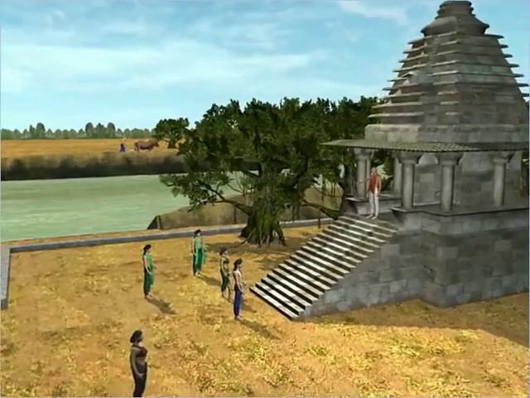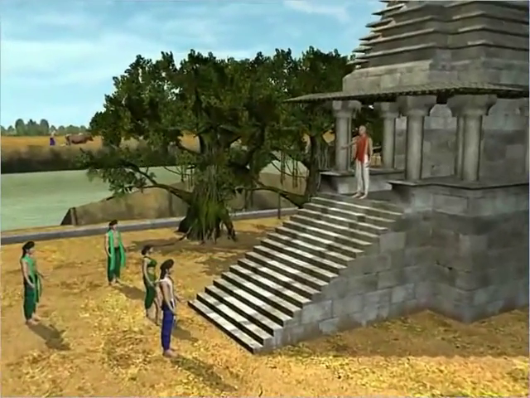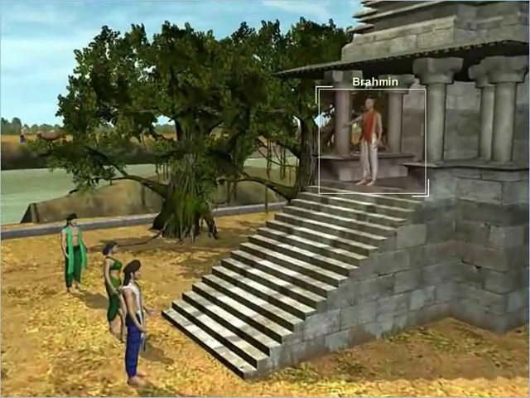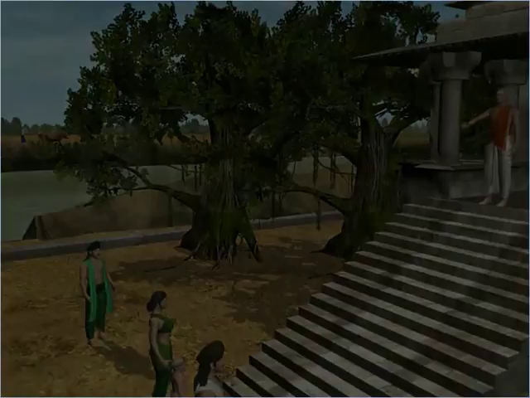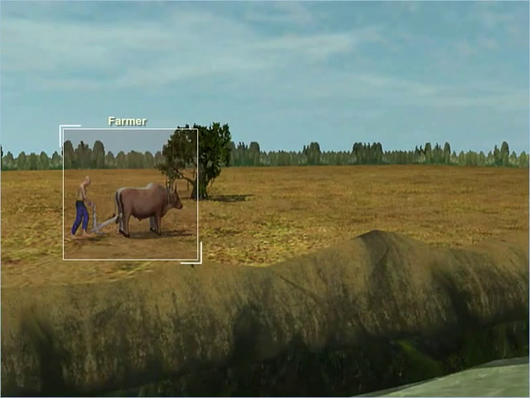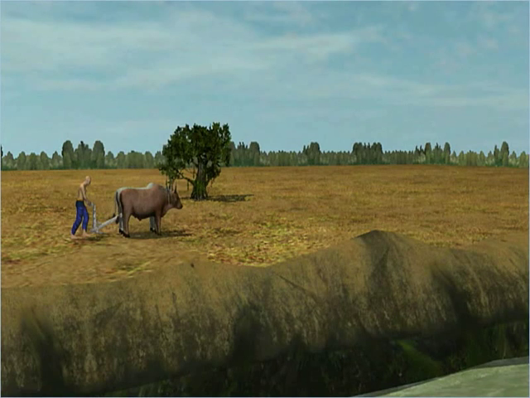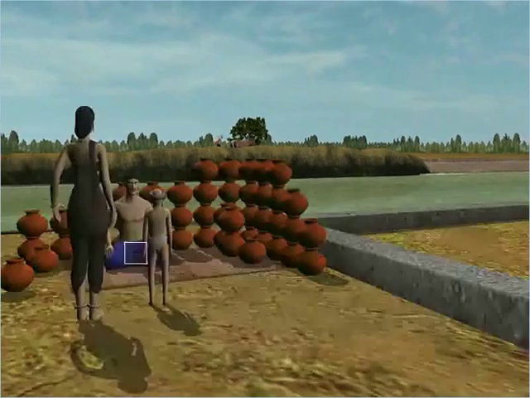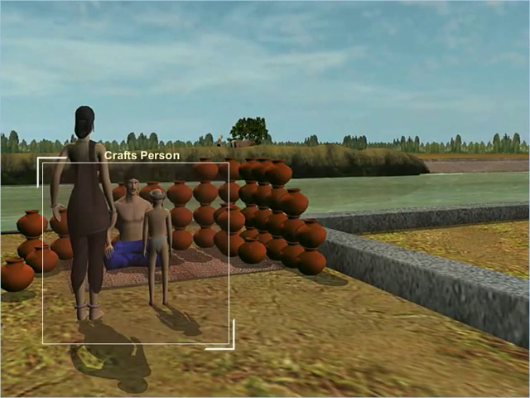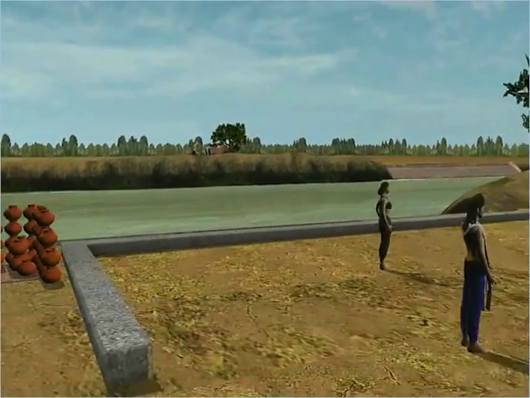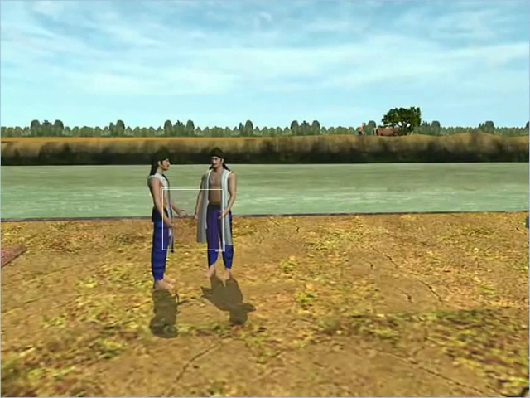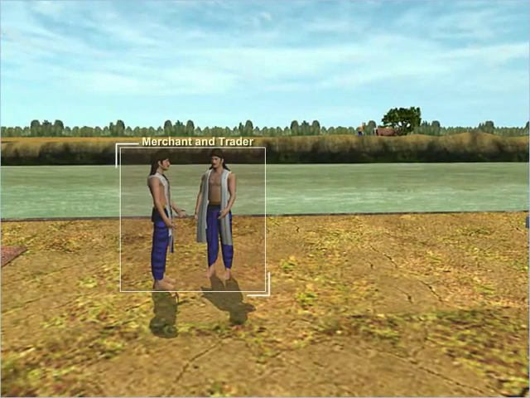The Mauryan society was divided on the basis of professions. Brahmins formed the smallest group of society, but were given high posts and were most respected. Farmers and herders who lived in the villages formed the largest group of the Mauryan society. Merchants, traders and craftspersons formed another group. They lived in villages, towns and cities. Most of the merchants and traders were wealthy because trade and commerce flourished during the Mauryan rule.